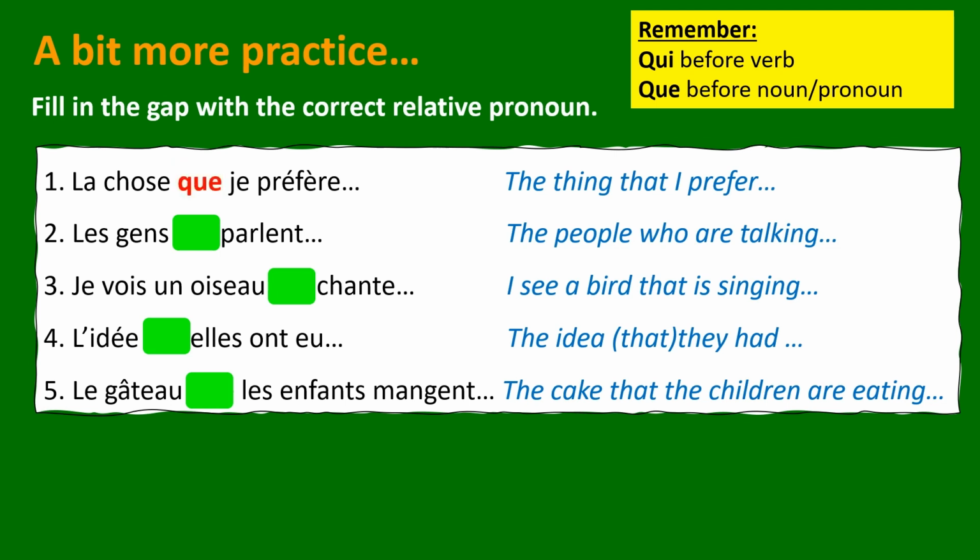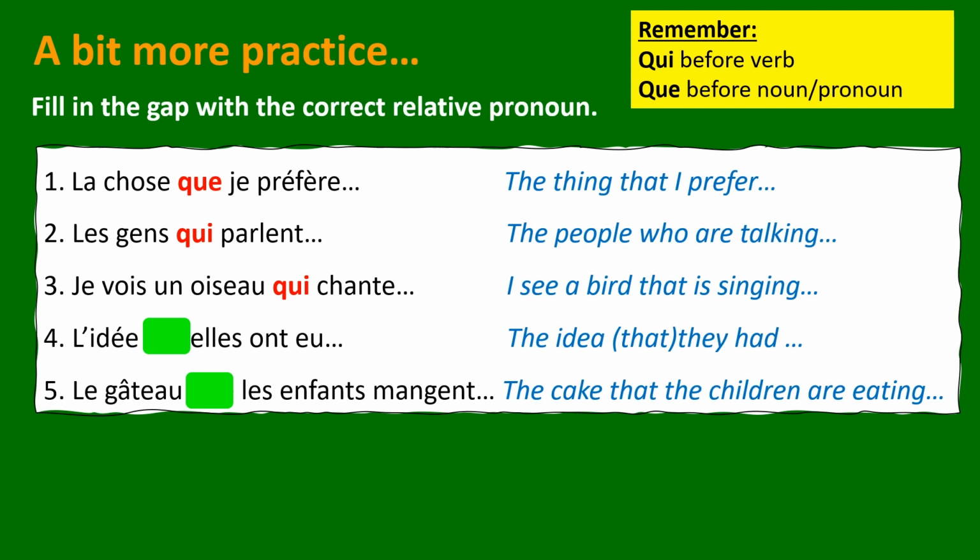Les gens, and then we've got parlent. Parlent is a verb, so the people who are talking, les gens qui parlent. Je vois un oiseau, I see a bird, and we've got the verb chante. So therefore, before a verb, I'm going to have qui. Je vois un oiseau qui chante.